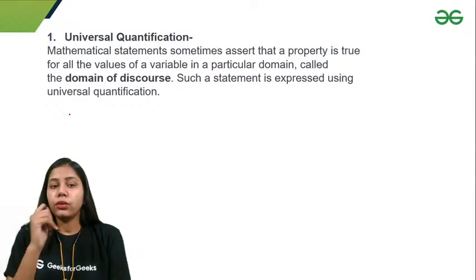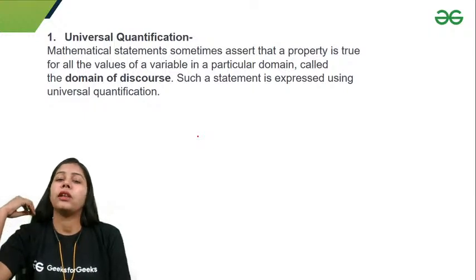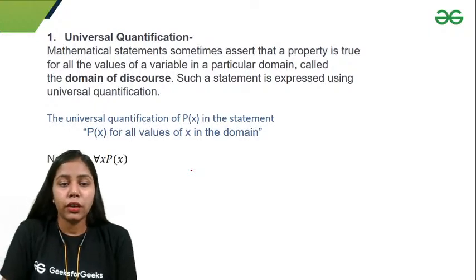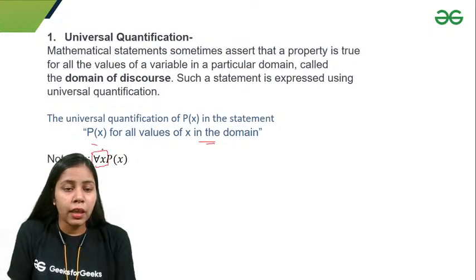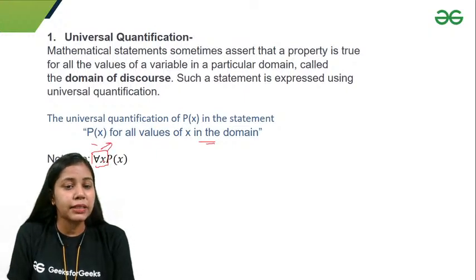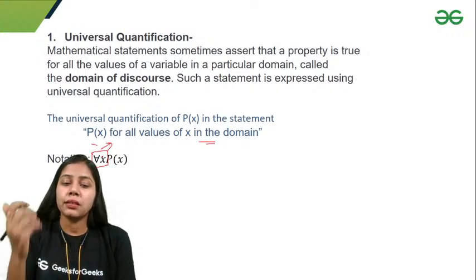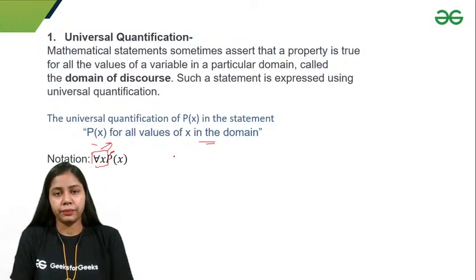Okay, so basically universal quantifiers are the quantifiers in which the truth value for all the values is true, all the propositions are true. So if I say P(x) for all values of x in the domain, I can denote it as for all x. If you have studied this symbol in math, this is basically our for all x, P(x), right? So P(x) is true for all values of x in the domain.